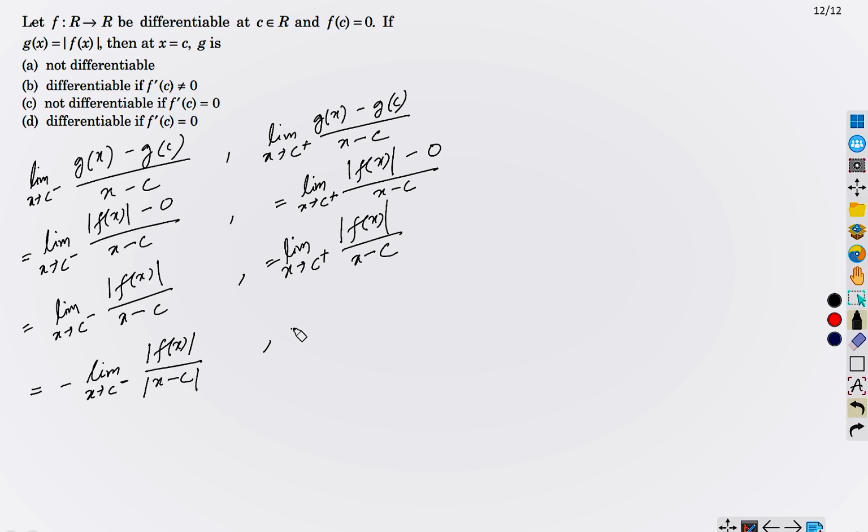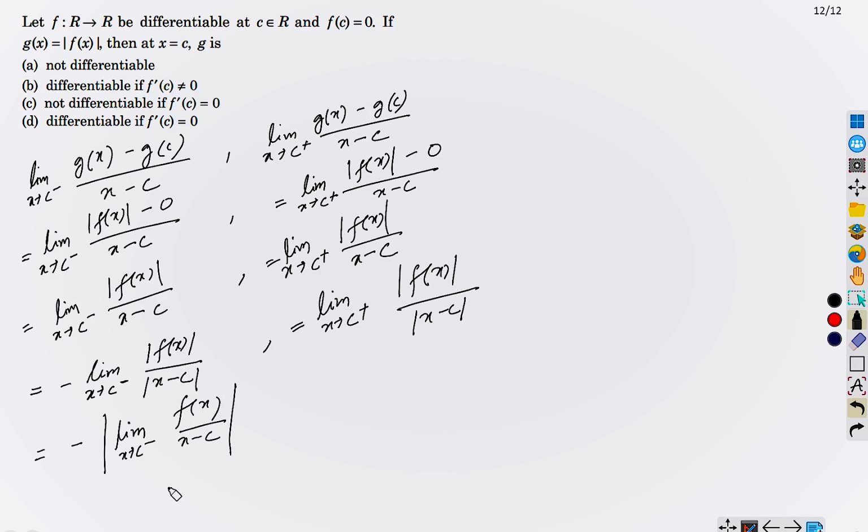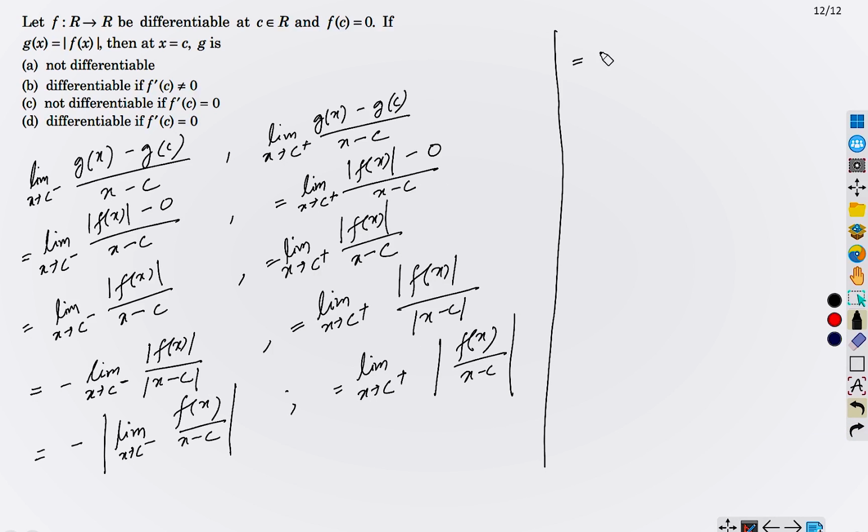Here x minus c is positive, so there is no need to take any symbol outside. Now since the limit can go inside the modulus, we can write this in this way. Similarly here also. Correct? I hope there isn't any doubt yet.